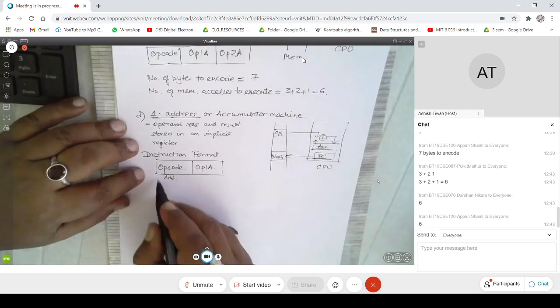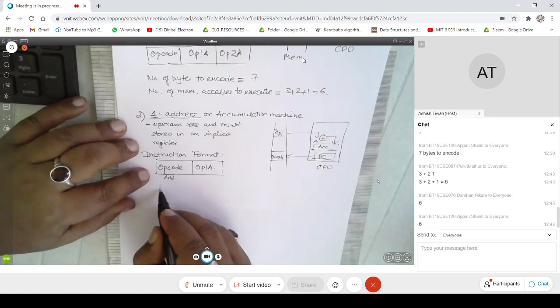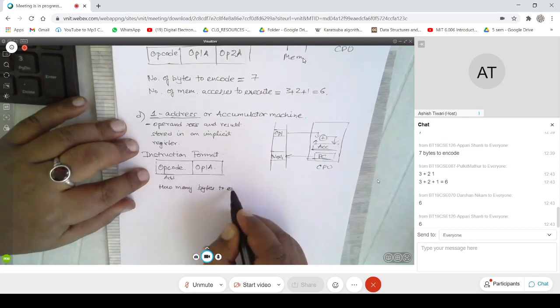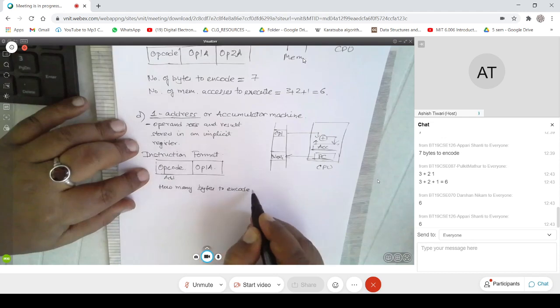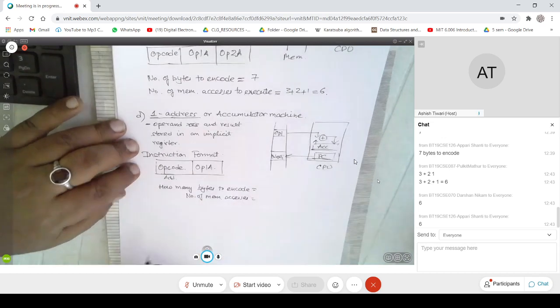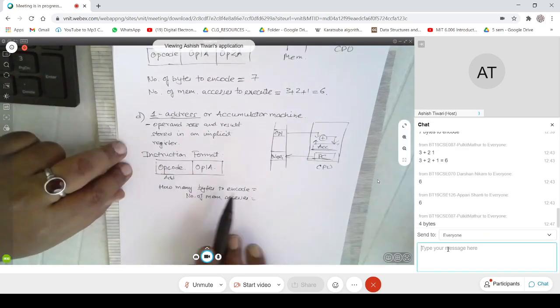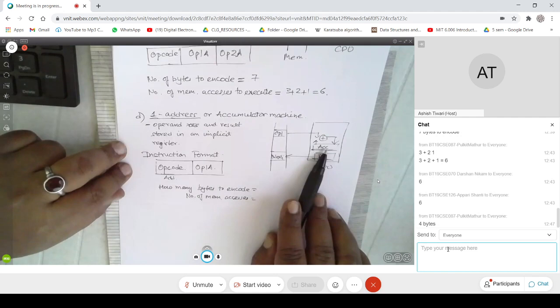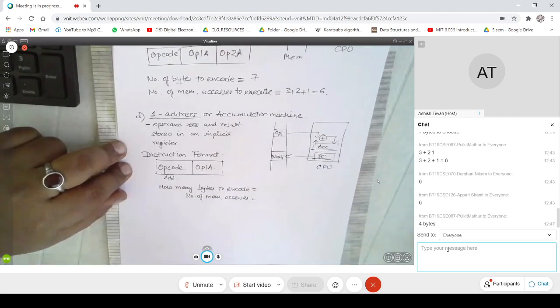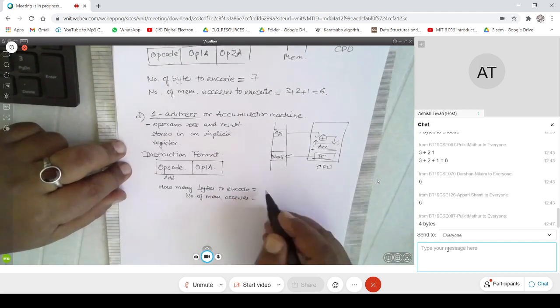So let me talk of this instruction itself. The question is how many bytes to encode and the number of memory accesses. Can somebody help me with this? And what are we assuming? We are assuming that the other operand is somehow loaded in the accumulator. So we will see how to do that. But can somebody help me with this? So how many bytes to encode?